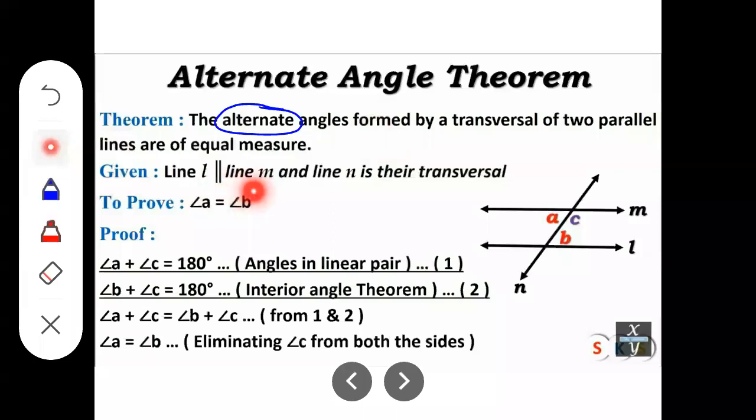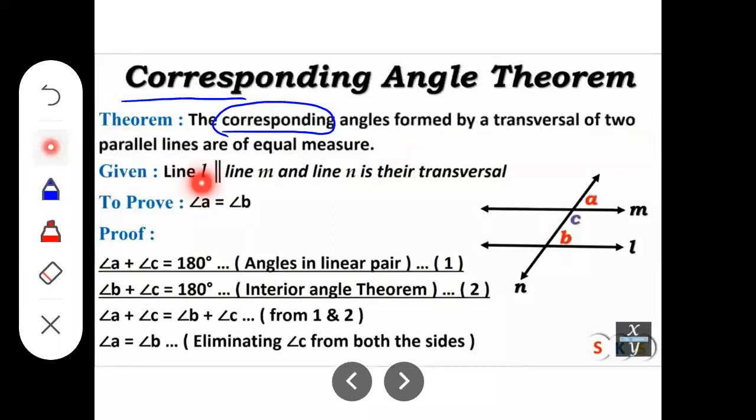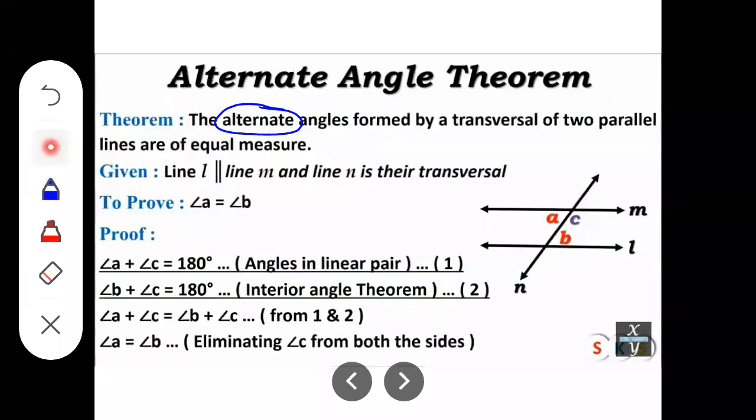See, line L parallel line M and N is their transversal. Given is same for both the theorems. Now to prove angle A equal to angle B, here also angle A equal to angle B, and the steps to prove it are also same.